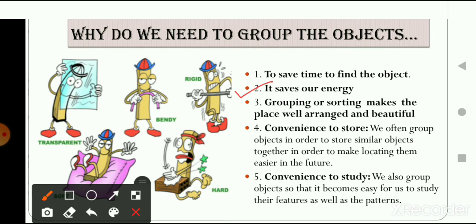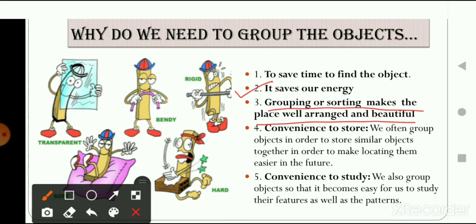The third point says that grouping or sorting makes the place well arranged and beautiful. Suppose you want to put your clothes in a wardrobe, so you put them according to groups, right? You put jeans in a separate bundle, and shirts in a separate bundle. You are not going to put all those clothes just in the almirah, as it will look messy. So it looks beautiful and arranged if you put the materials according to their grouping, meaning their similarities. We group objects or materials according to their similarities.